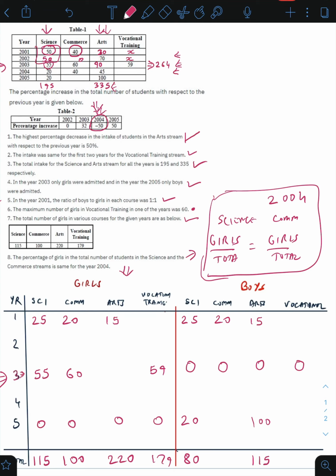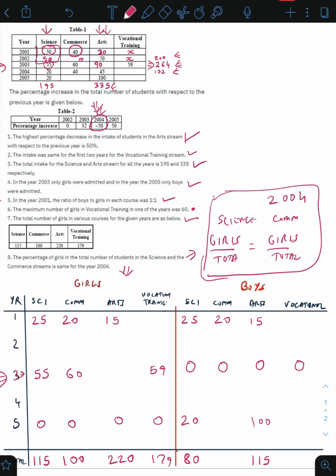So the value of 2002 row will be 264 divided by 1.32. Why? Because from 2002 to 2003 there was a 32% increase, so this has to be 200. And in 2004 there was a 50% decline over the previous year. That means this has to be half of 264, and that is why this is 132.